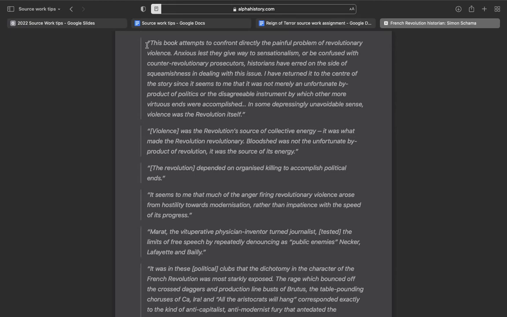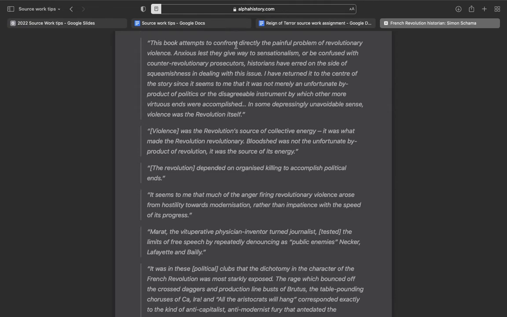But if we read the description here, this book attempts to confront directly the painful problem of revolutionary violence. Anxious lest they give way to sensationalism or be confused with counter-revolutionary prosecutors, historians have erred on the side of squeamishness in dealing with this issue. I have returned it to the center of the story, since it seems to me it was not merely an unfortunate byproduct of politics or the disagreeable instrument by which other more virtuous ends were accomplished. In some depressingly unavoidable sense, violence was the revolution itself.